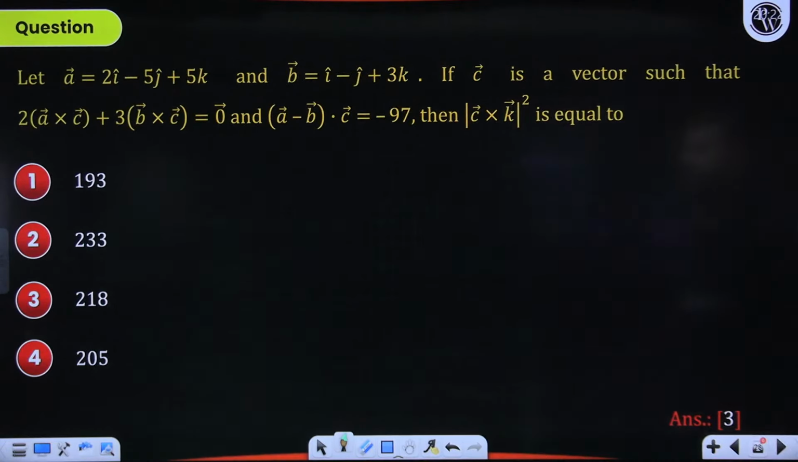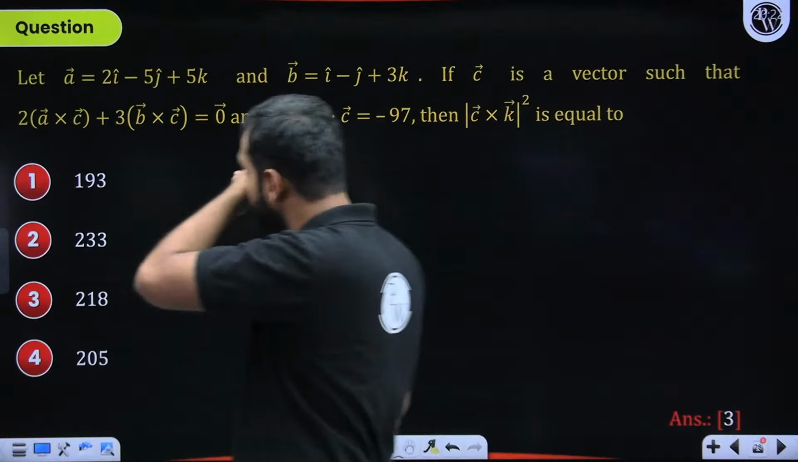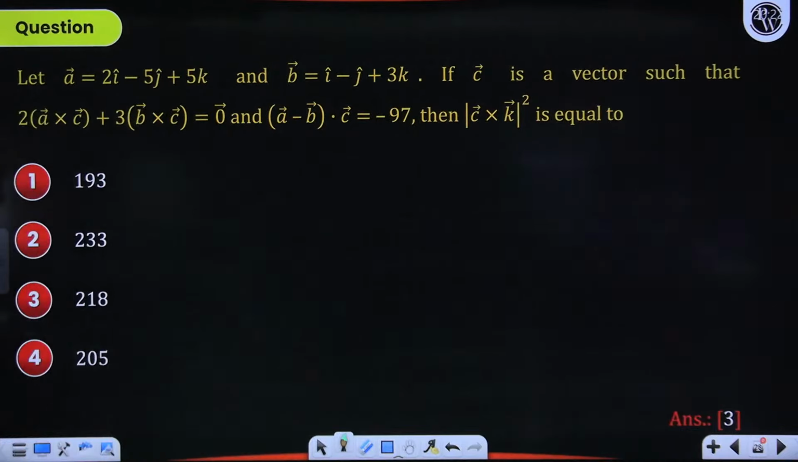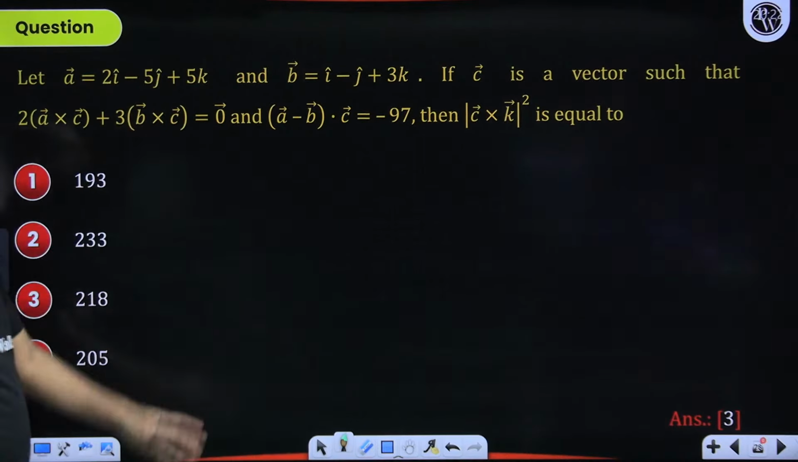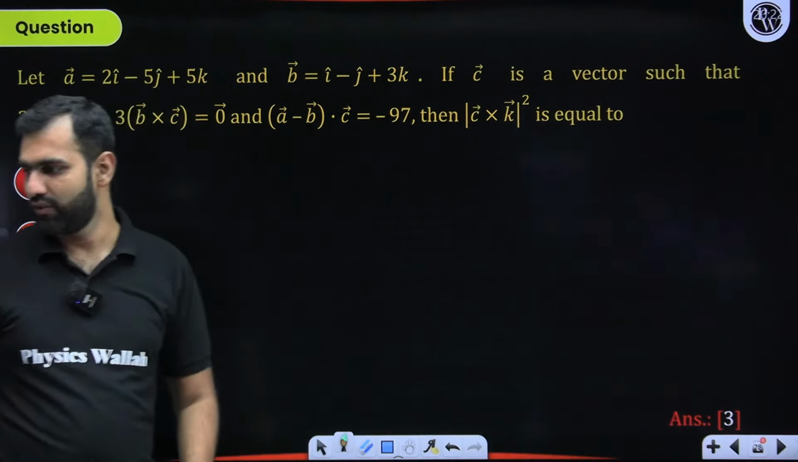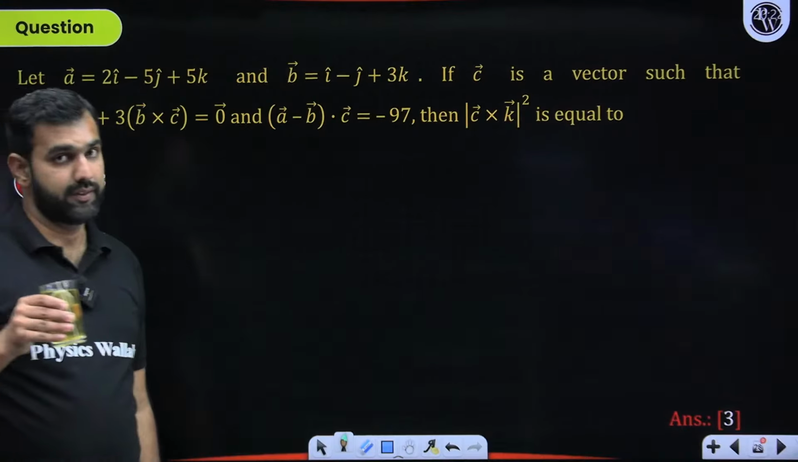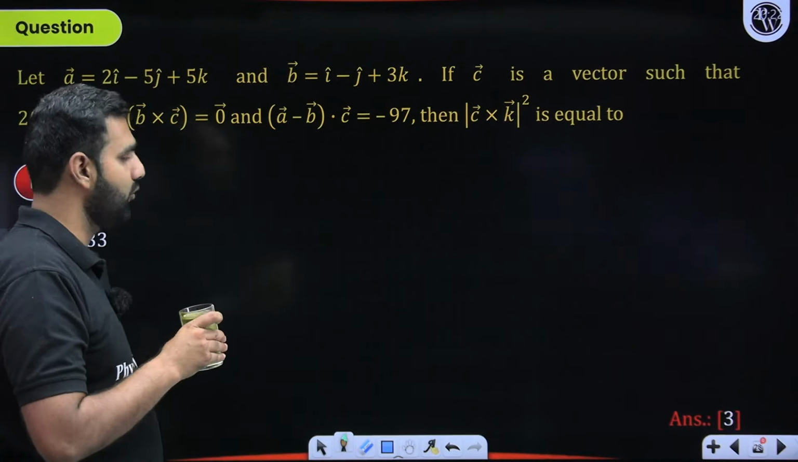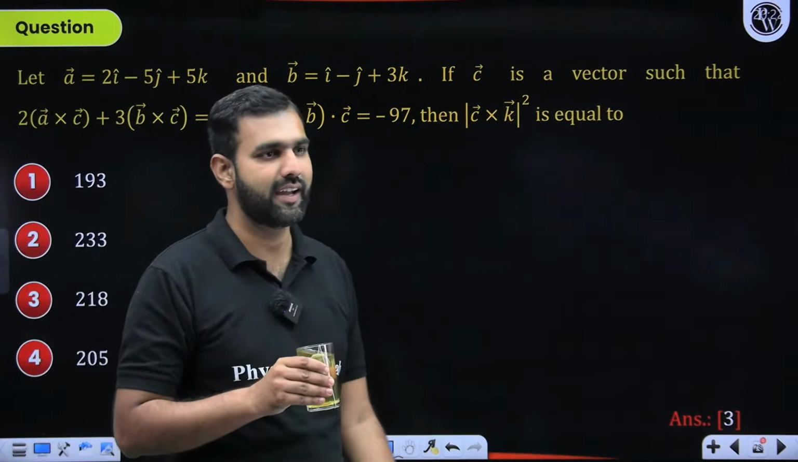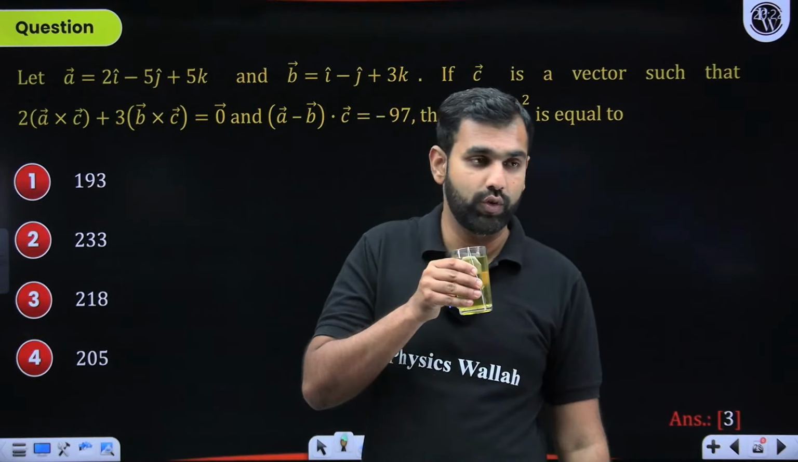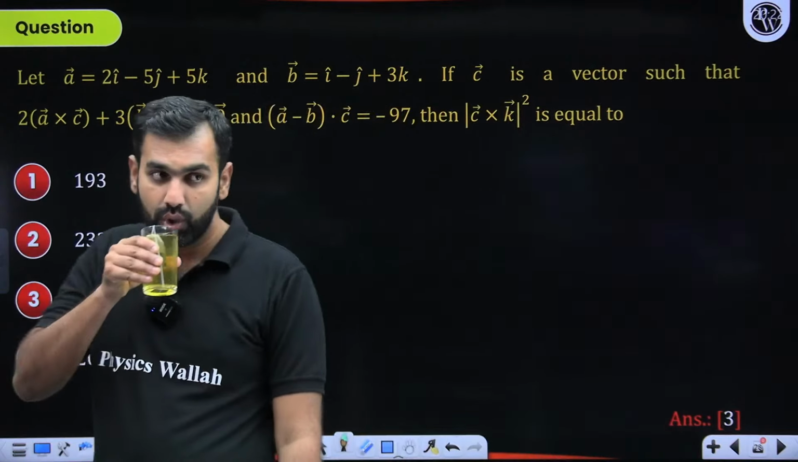Here the next question is A is 2i minus 5j plus 5k, and B is i minus j plus 3k, and C is a vector such that this is what we are given. This kind of question we have already done. If you remember this, again we can do it. A question from vectors. Vectors, matrices and determinants are very highly asked by IIT JEE. How do we solve this? Let's have clarity on that.